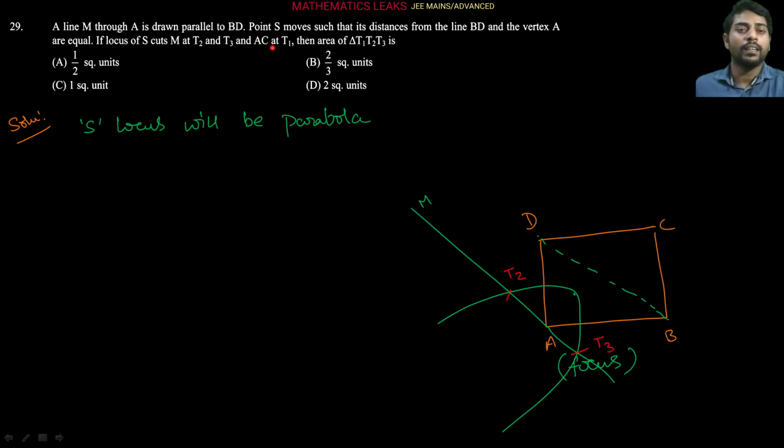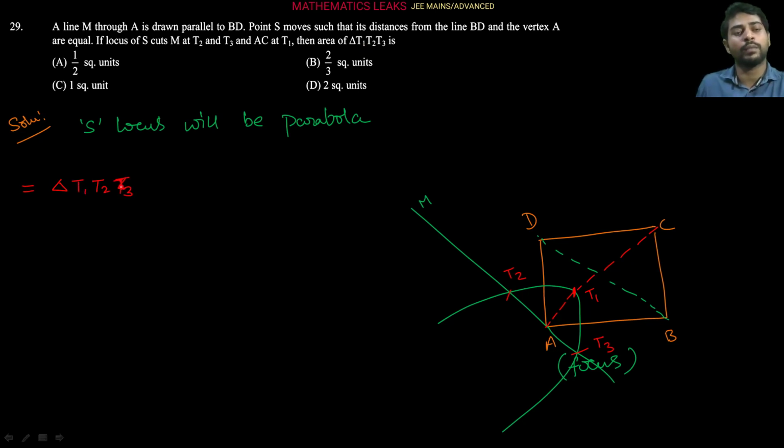And also it intersects the AC line segment at T1. So the AC line segment, as you can see here, is intersecting at the T1 point. So this is T1. They are asking for the area of the triangle T1, T2, T3.